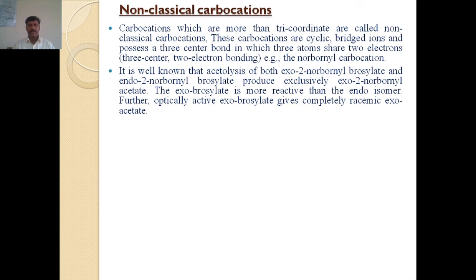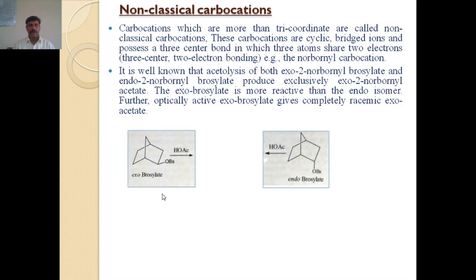That is, it is 3-center 2-electron bonding. The norbornyl carbocation is called the non-classical carbocation. For example, acetolysis of exo-norbornyl bromide and endo-norbornyl bromide gives the same product, that is, the exo acetolysis takes place on that norbornyl system.